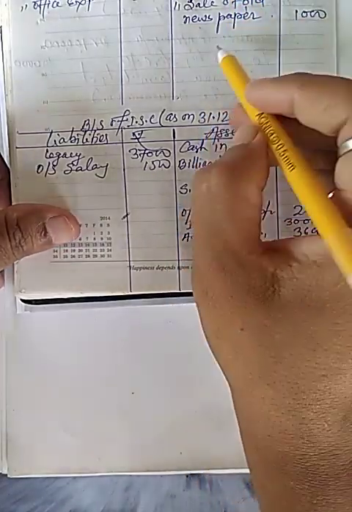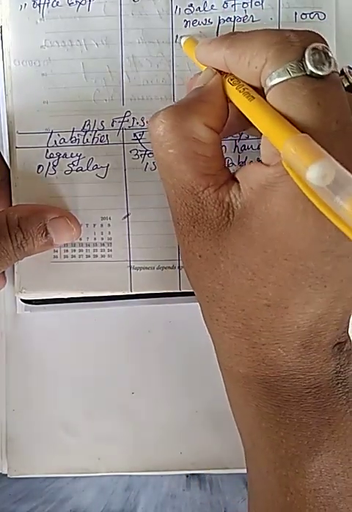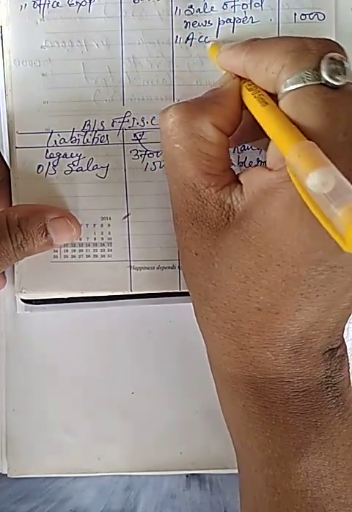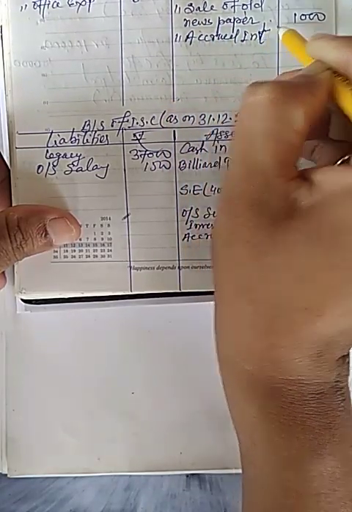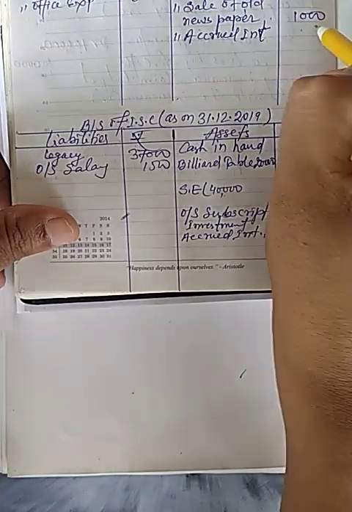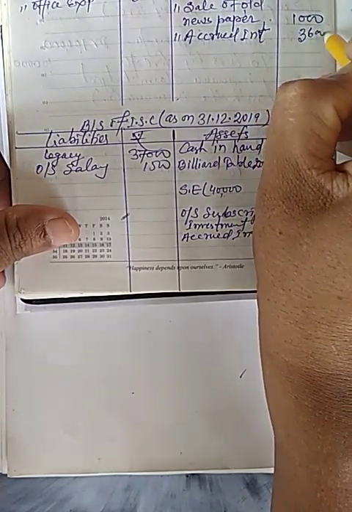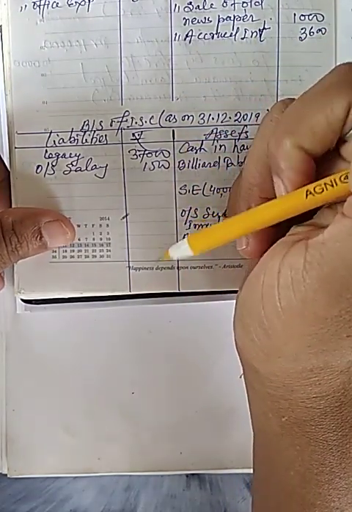So I will also write in income side accrued interest 3,600.